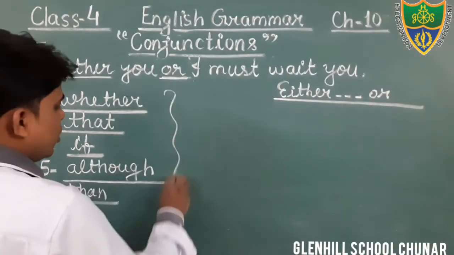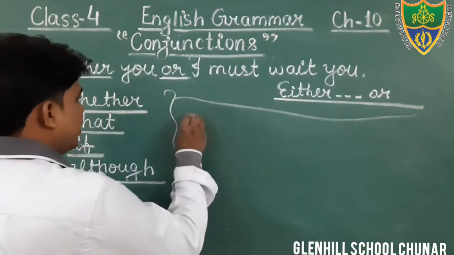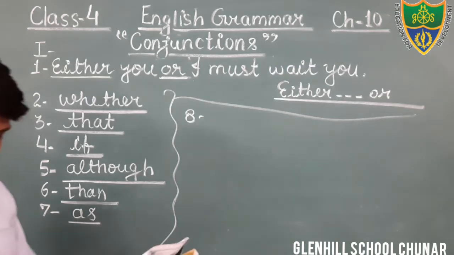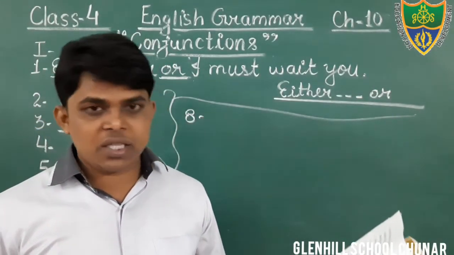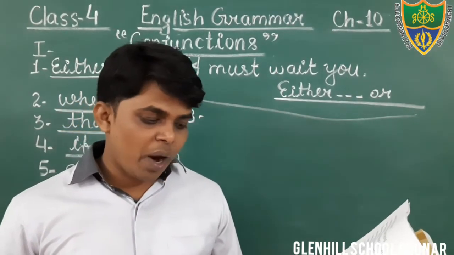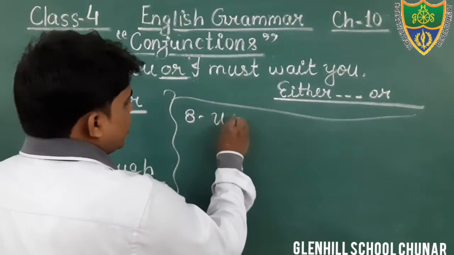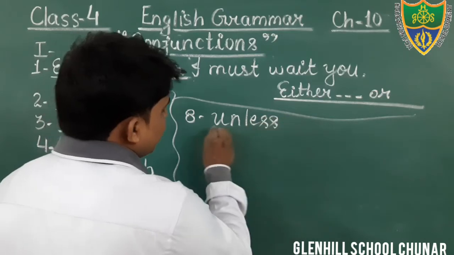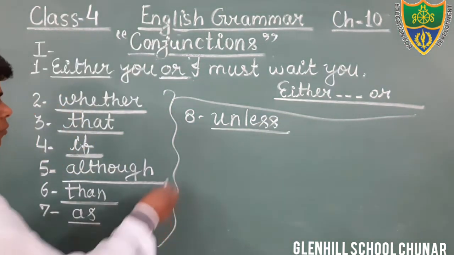Come to the next question, students. Question number 8. Do not reply. That is one sentence. Unless you know the answer. That is another sentence. Here, these two sentences are joined with the word unless. Yes, students, in question number 8, you will underline or write the word unless in the given line. Okay, come to the next question.